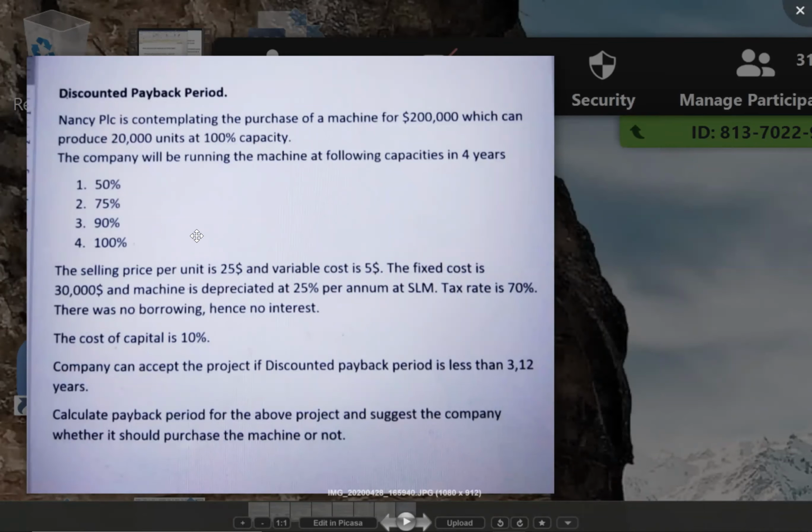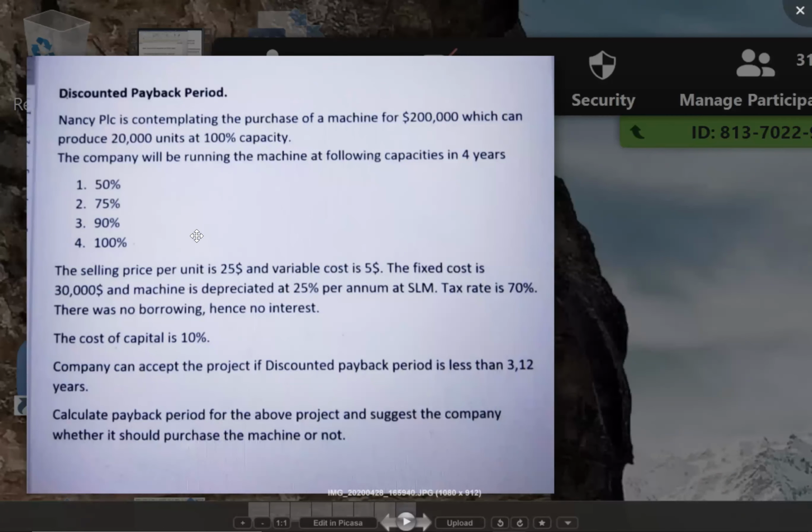So my actual working is not at 100%. Selling price per unit is $25 and variable cost is $5. Fixed cost is $30,000. Machine is depreciated at 25% per annum at SLM. If you depreciate at 25% over 4 years, there is no salvage value.